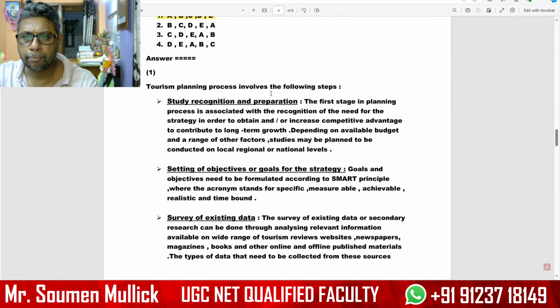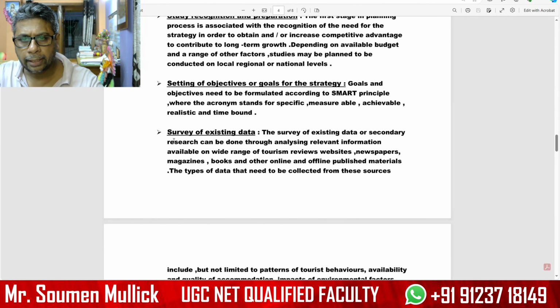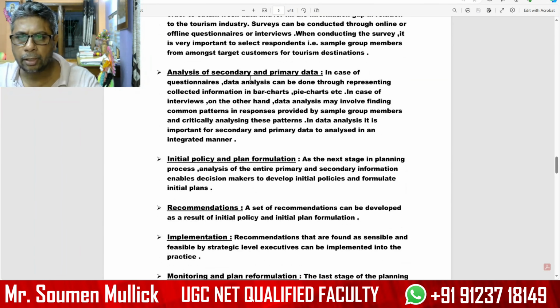The tourism planning process involves the following steps. First, recognition and preparation. Second, setting up the objective or goal for the strategy. Third, survey of existing data. Fourth, implementation of a new survey. Fifth, analysis of secondary and primary data.